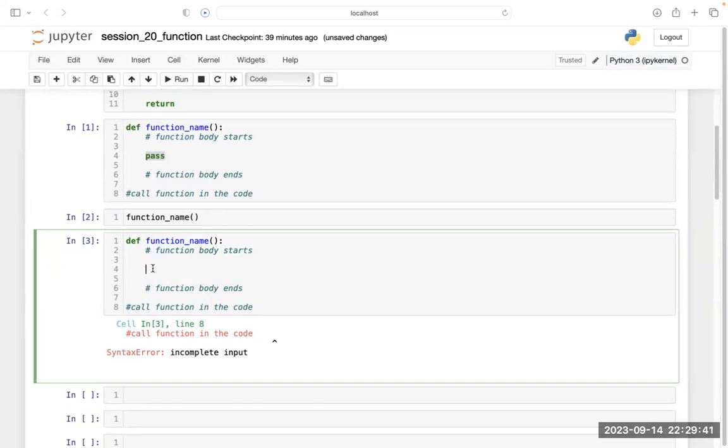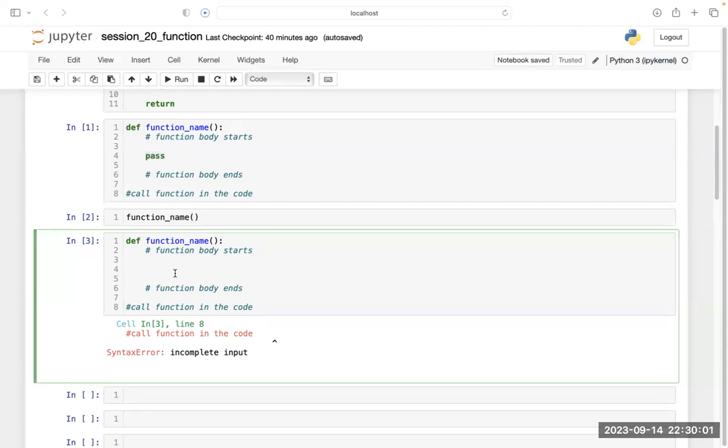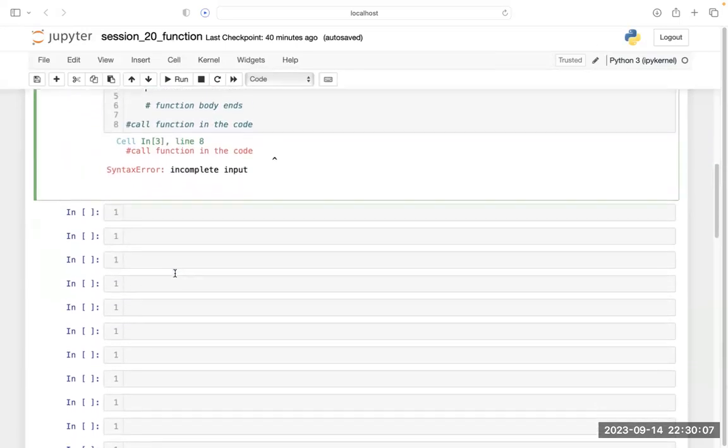Yes, something you have to write. If you want your function to do nothing, in that case you have to write this pass. I am trying to explain it to you. Now this thing will become more clear to you in the next example. Let's see how.